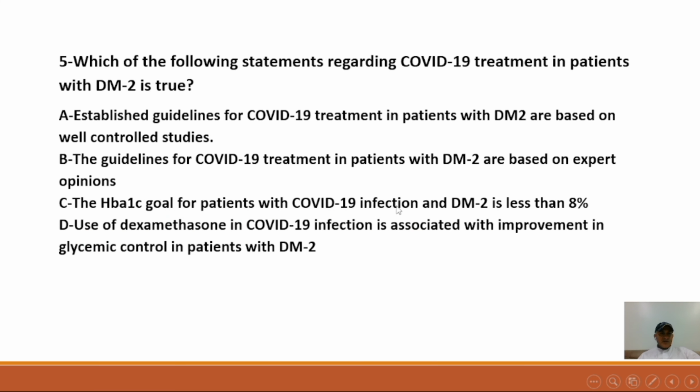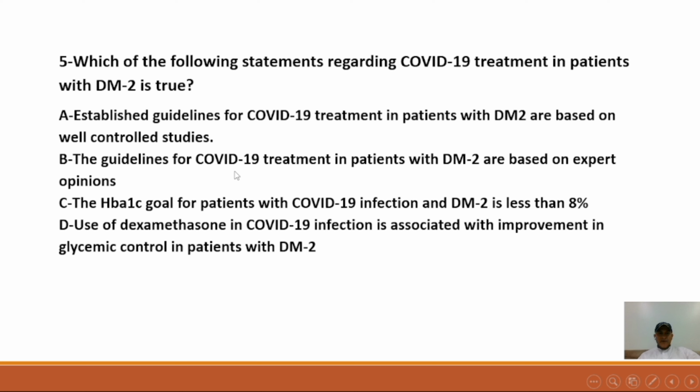So here is the last question, which of the following statements regarding COVID-19 treatment in patients with type 2 diabetes is true? A, established guidelines for COVID-19 treatment in patients with type 2 diabetes are based on well-controlled studies.